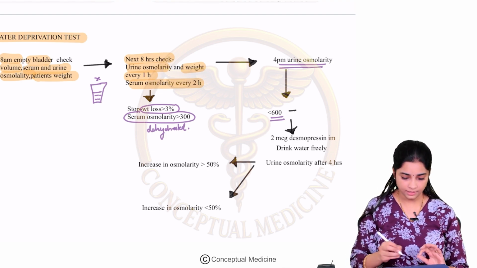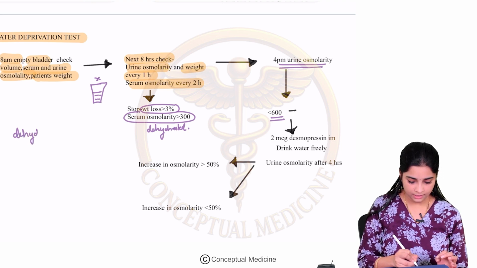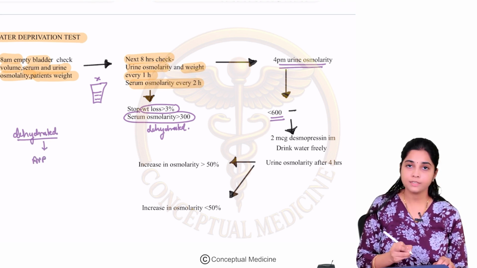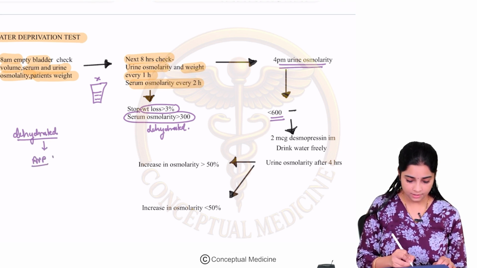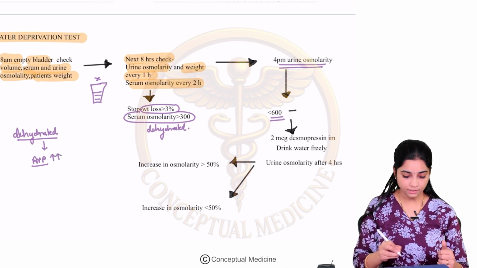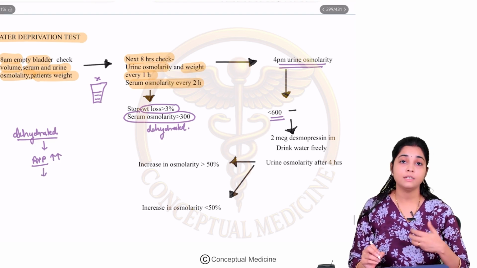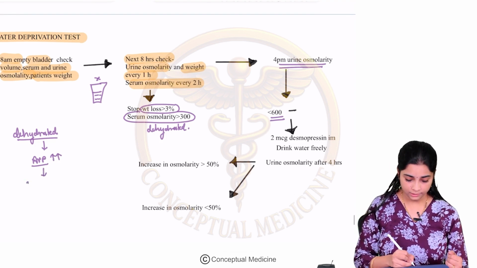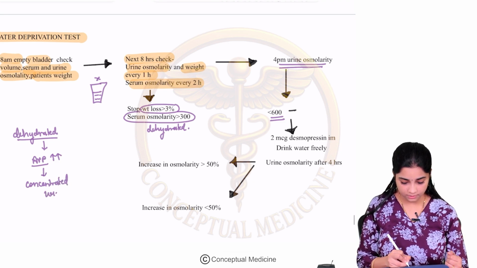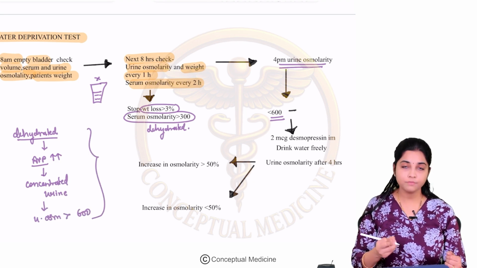So, we had learnt that if the patient is dehydrated, then what has to happen? If there is no deficiency of AVP, then arginine vasopressin will increase, right? It has to start retaining your water. Then you will pass concentrated urine, and your urine osmolarity will have to be more than 600. This is what we are expecting.